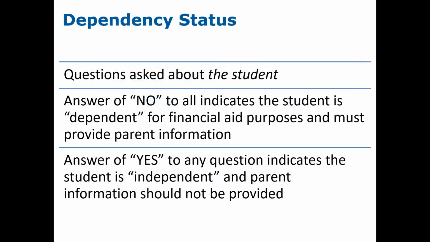The next set of questions on the FAFSA form are related to the dependency status of the student. So it is determining whether the student is required to provide parental information on the FAFSA form. If a student answers no to all of the questions presented, the student is considered dependent, and the FAFSA will be expecting the student to provide parent information. If a student answers yes to any of the questions, it will indicate that the student is independent and parent information should not be provided.